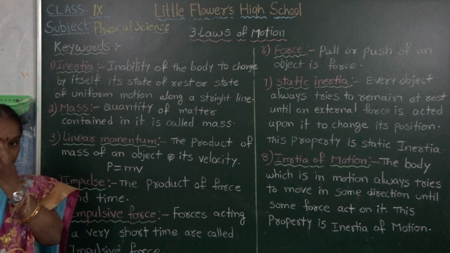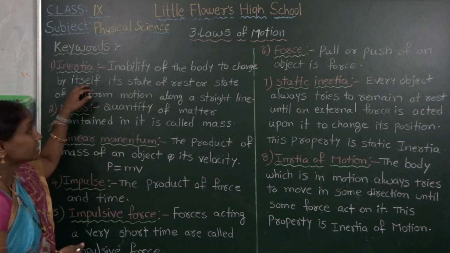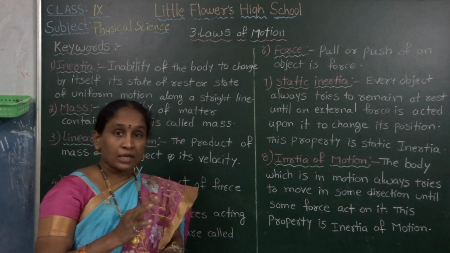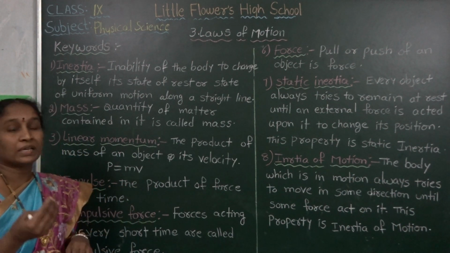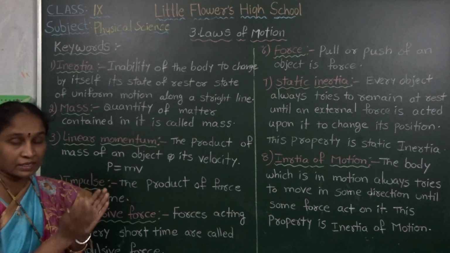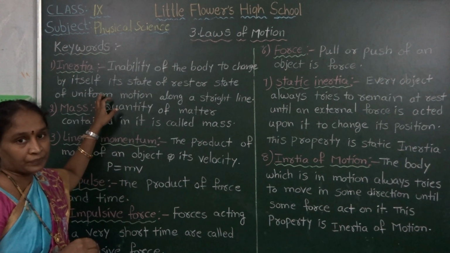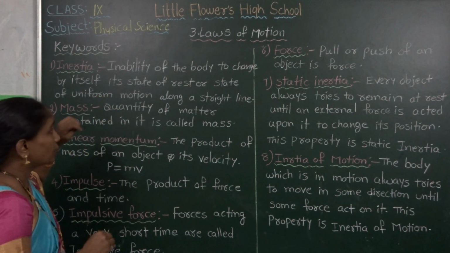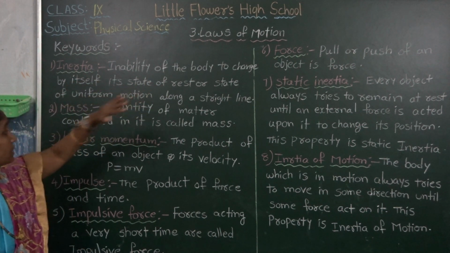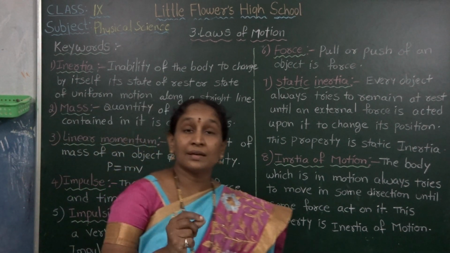First one, inertia. What is inertia? The inability of the body to change itself in the state of rest or in the state of motion. When an external force is applied on the body, the inability of the body to change its state of rest or state of uniform motion along a straight line is called inertia.